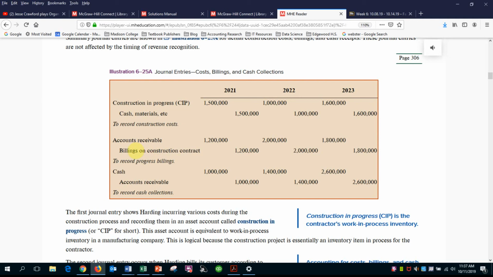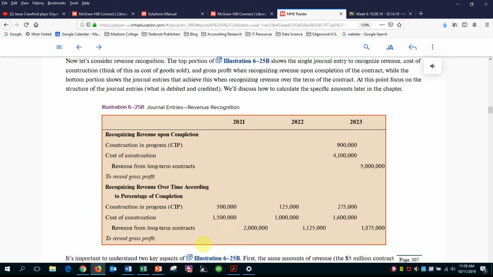So when we ask for money, we send out the bills, we have an accounts receivable recorded, and then the contra asset account, which is contra to the construction in progress account, will offset the 1.2 million in the receivables, or more accurately in the construction in progress account. And that way we will not be counting these assets twice. So the billings on construction contract is a contra asset account. And then we just demonstrate the cash collection. The revenue on the contract is going to be the $2 million that we'll recognize. And I'll go through an example of how we determine the $2 million.